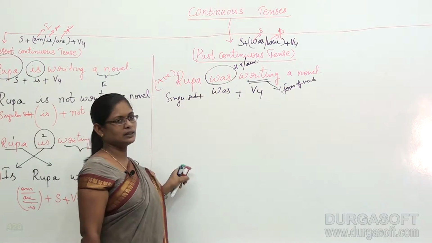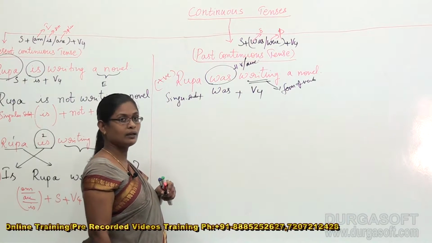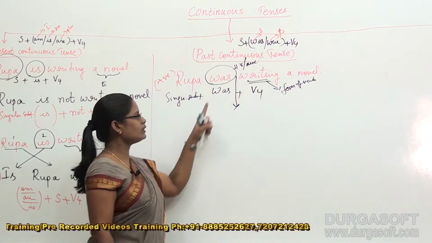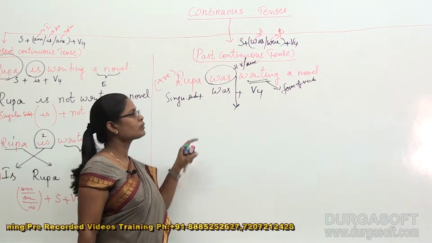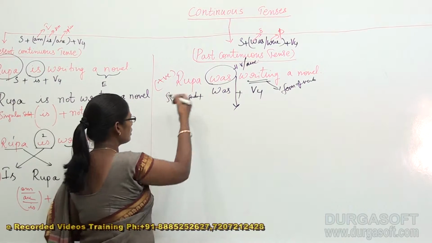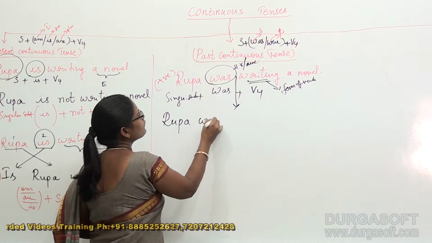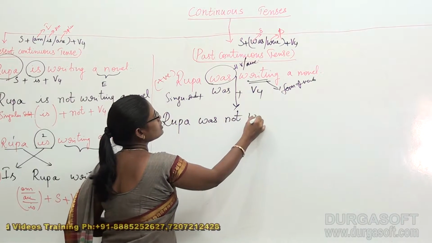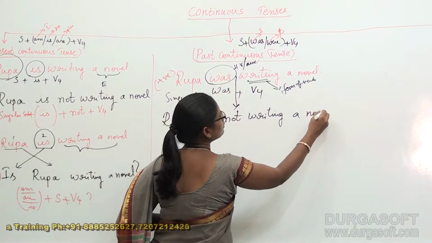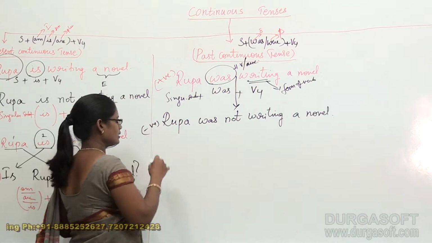Alright, so this is my positive sentence. Now I would like to convert this into a negative sentence. And how can I do that? Very simple, that is adding not in between these two particular words, in front of the V4 form of the verb and after the helping verb. Then automatically it becomes Rupa was not writing a novel.